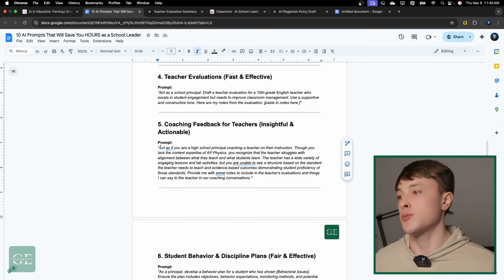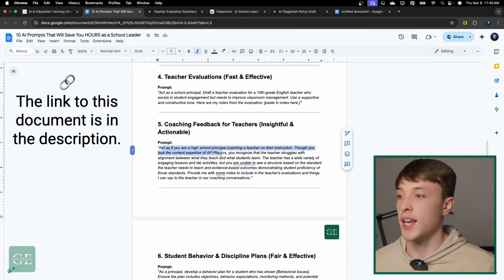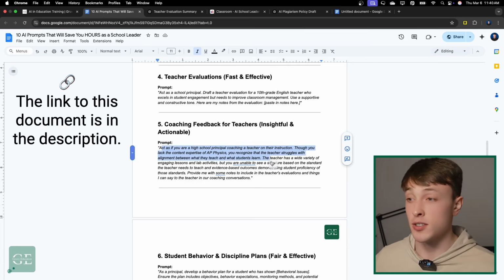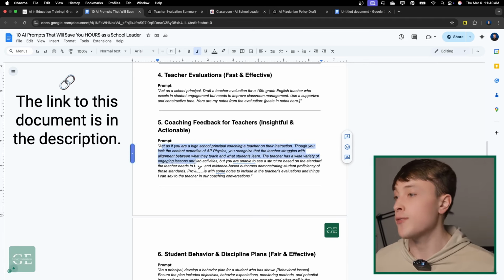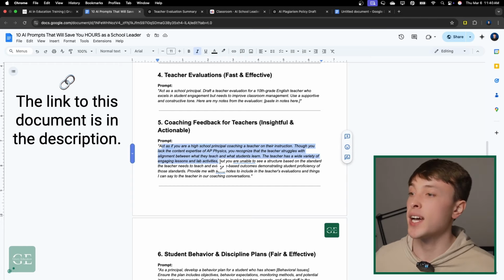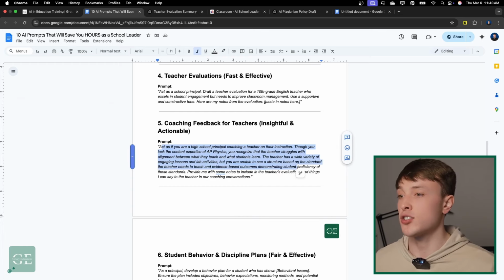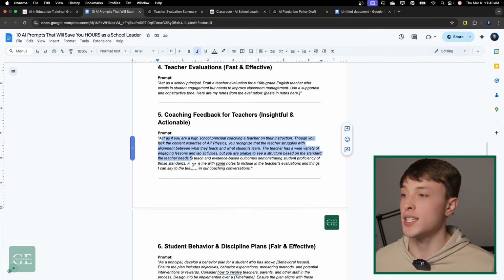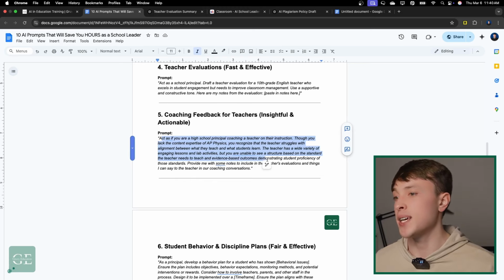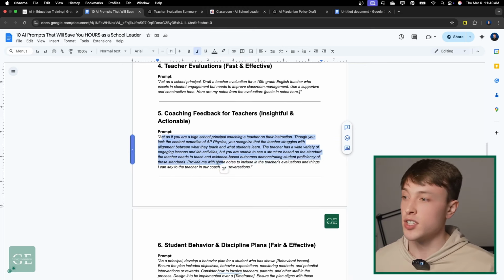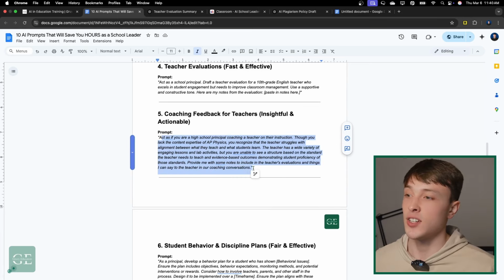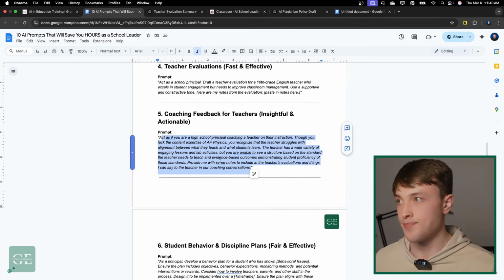So here's a situation where we're not an expert on AP Physics, we just know the teacher's not doing a good job. The teacher has a wide variety of engaging lessons and lab activities, but you are unable to see a structure based on the standard the teacher needs to teach and the evidence-based outcomes demonstrating student proficiency of those standards. Provide me with some notes to include in the teacher evaluations and things I can say to the teacher in our coaching conversations.